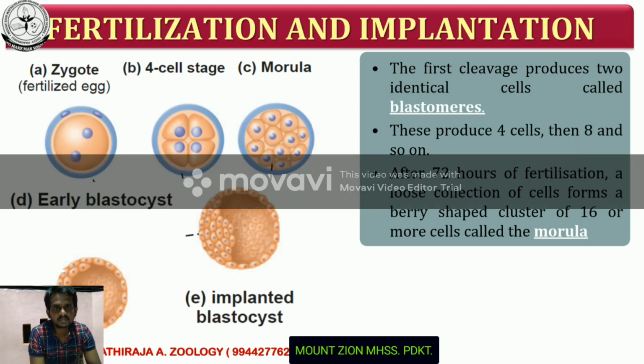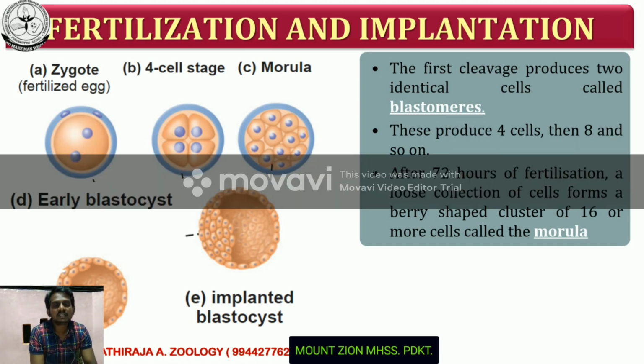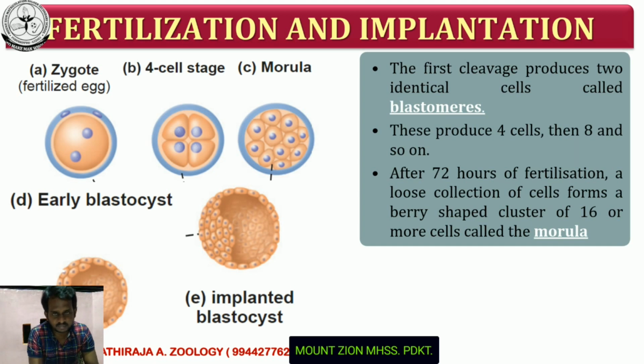The third one is the acrosomal reaction. This acrosomal reaction helps the penetration of sperm. How? Normally the egg is surrounded by many layers of follicular cells. These follicular cells are attached with the help of hyaluronic acid. This hyaluronic acid disintegrates with the help of an enzyme called hyaluronidase, secreted by the acrosome. This is the acrosomal reaction. Another step is the formation of the fertilization membrane, formed due to the presence of cortical granules on the ooplasm.